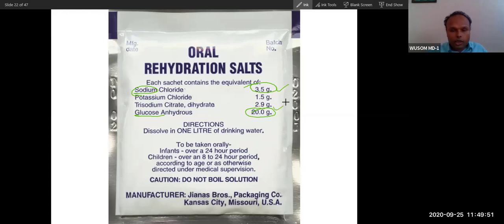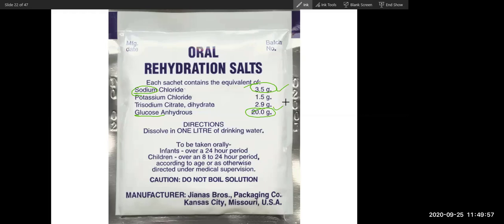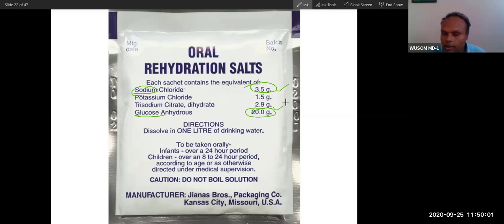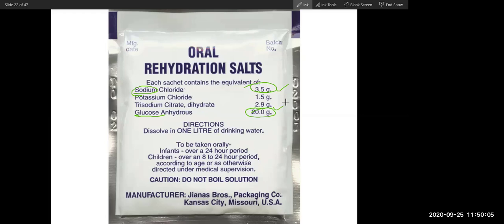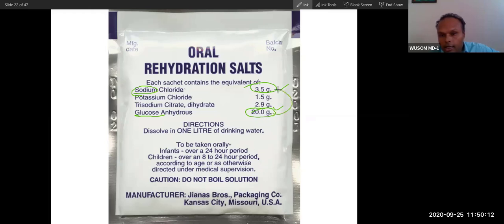So did you understand the basis of ORS formulation? Yes. Because of the dependence of glucose and sodium on each other, they have to be together.